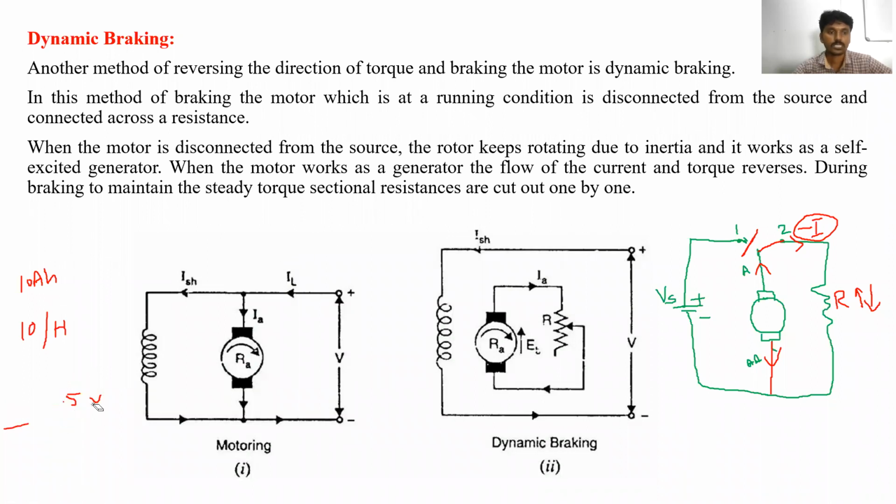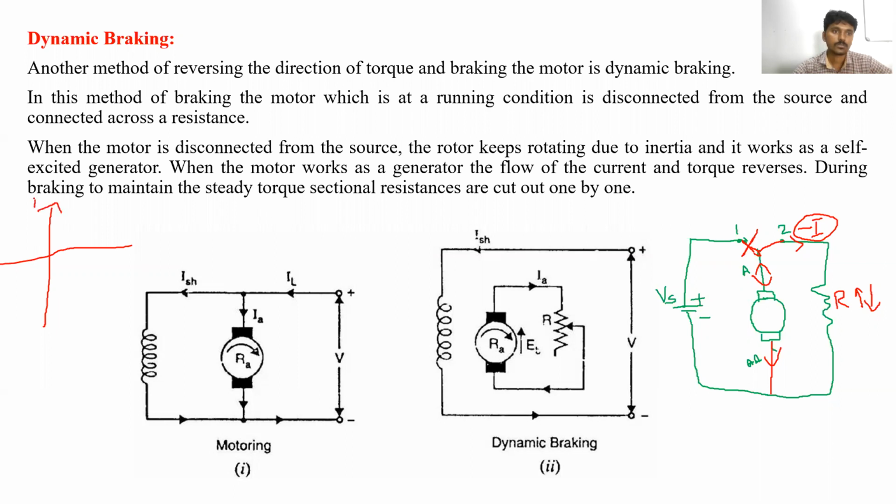Can you tell in which quadrant it will operate, please? When the motor terminals are connected to the supply, in which quadrant does it operate? When the motor is connected to the supply, the current is flowing in this direction, positive current, and the speed is also positive.